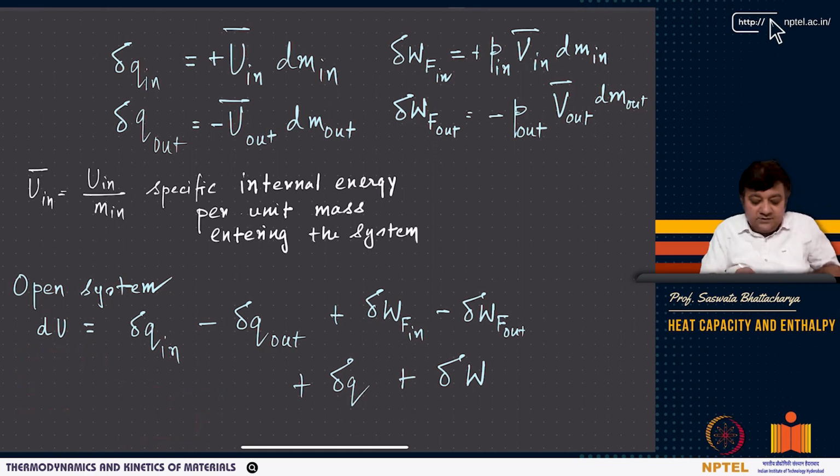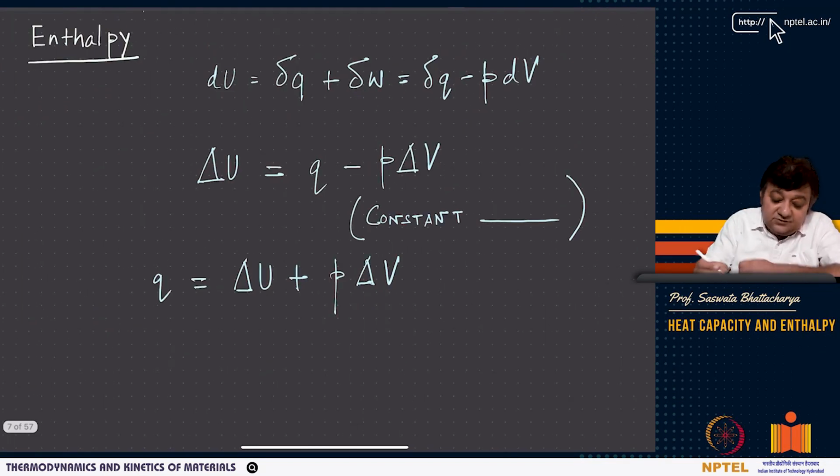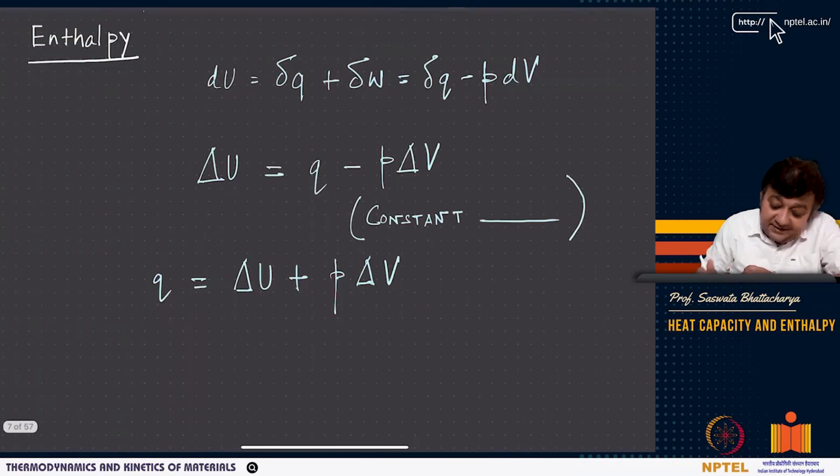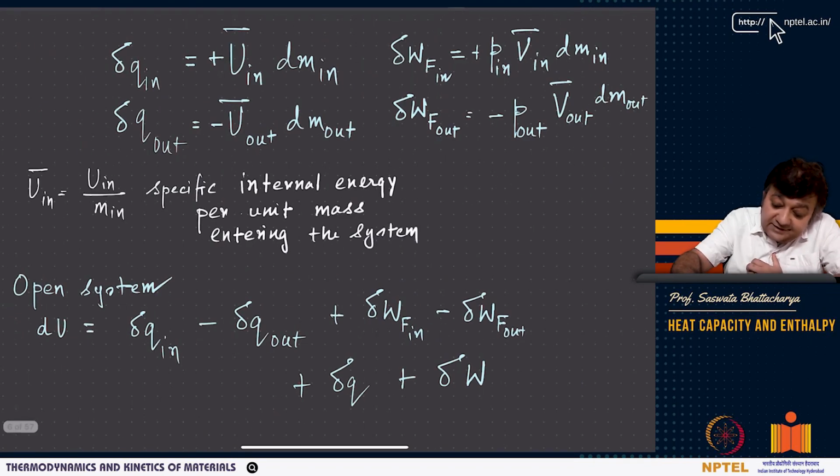So, this change in internal energy is equal to delta Q in minus delta Q out plus delta WF in minus delta WF out plus delta Q plus delta W, where delta Q is the heat input to the open system, and delta W is the work done on the open system or work done by the open system. It can be on or by, and depending on it we will put a negative sign or a positive sign. Now, one interesting part of it is that before I go to enthalpy, I want to tell you this.